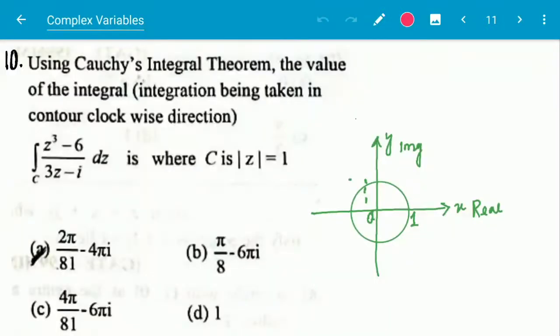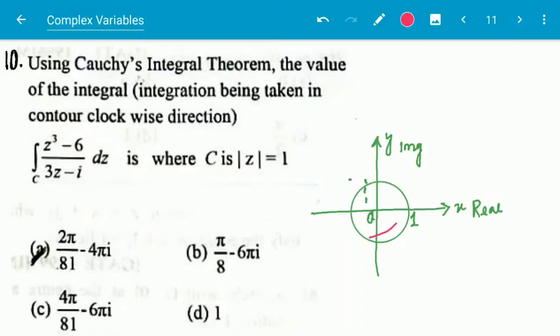So next, question number 10. Using Cauchy's integral theorem, the value of the integration taken in the counterclockwise direction, integration of (z cubed minus 6) by (3z minus i) dz, where C is |z| equal to 1, that means the unit circle.